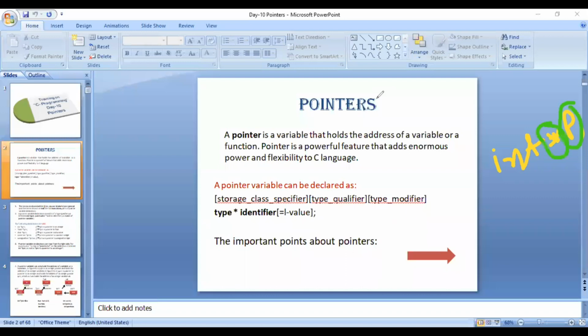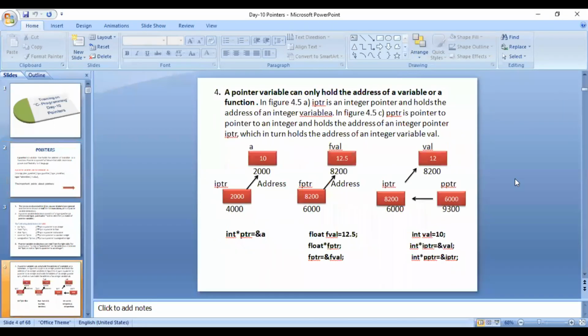So this star is saying this variable p is of pointer type, and then this int is saying that this pointer will point to an integer type. That simply means that the address which p will contain will be the address of an integer variable. Very simple, right? That is the meaning of pointer declaration. Okay.